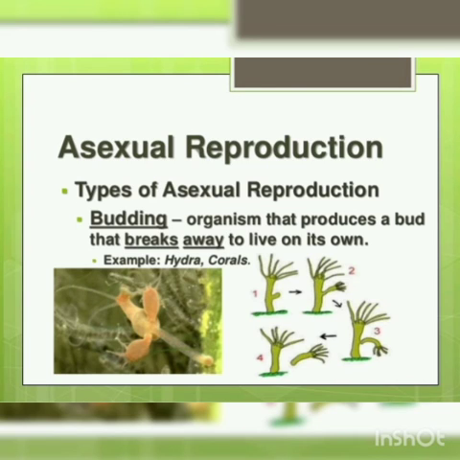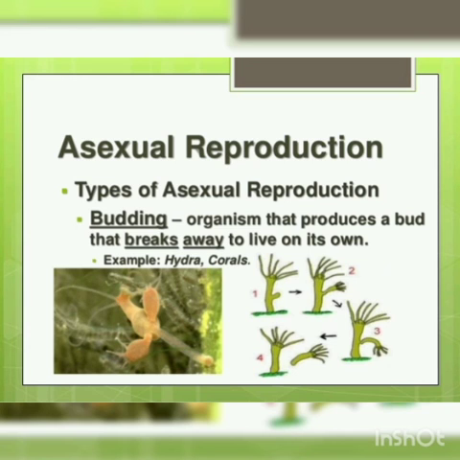In the case of asexual reproduction, a single parent gives rise to the individual animal. For example, there is an animal called hydra. There will be a small outgrowth in the hydra, and this outgrowth is called a bud. The bud gets detached from the mother and starts growing into a new individual. That is called budding. That is asexual reproduction.